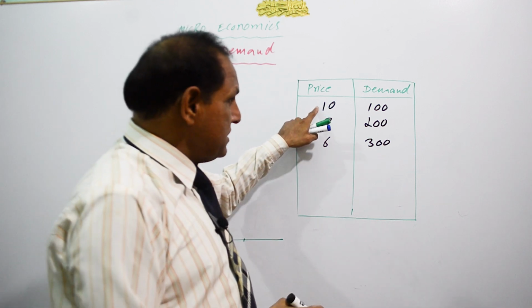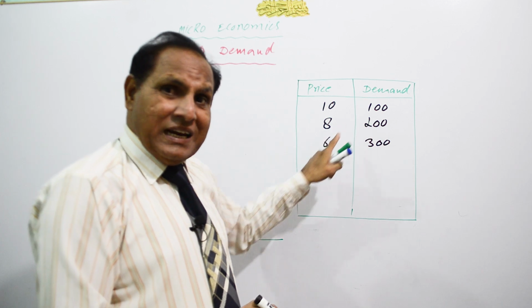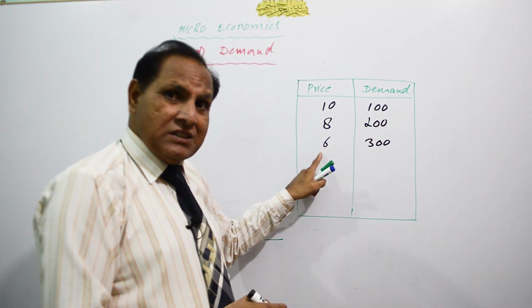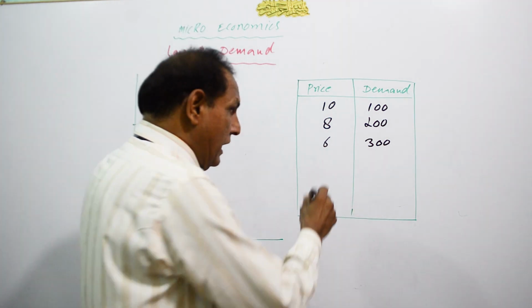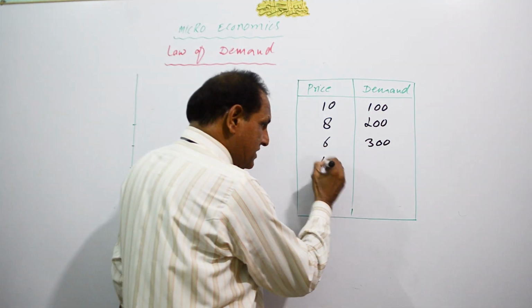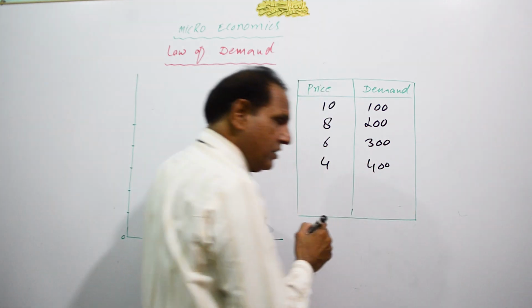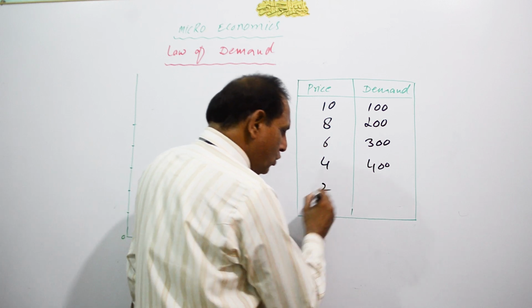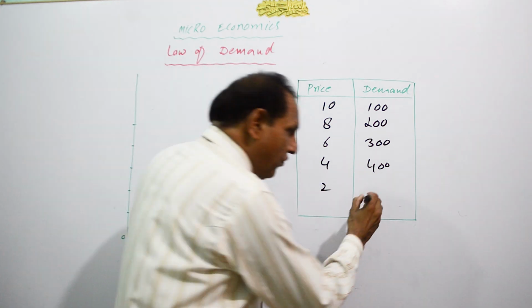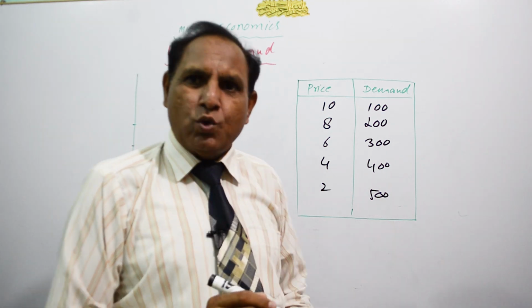At 10 rupees, only 100 people are going to purchase, but at 6 we are going to see that there are 300 people to purchase this good. And once again, if the price decreases, more people will be there and demand will reach 400. And if the price goes to only 2 rupees, 500 people will be there to purchase this good.